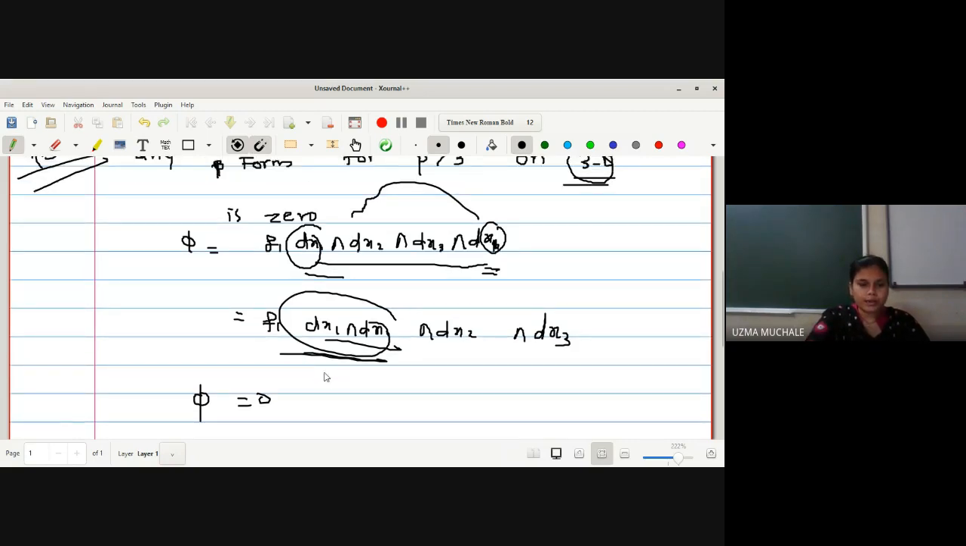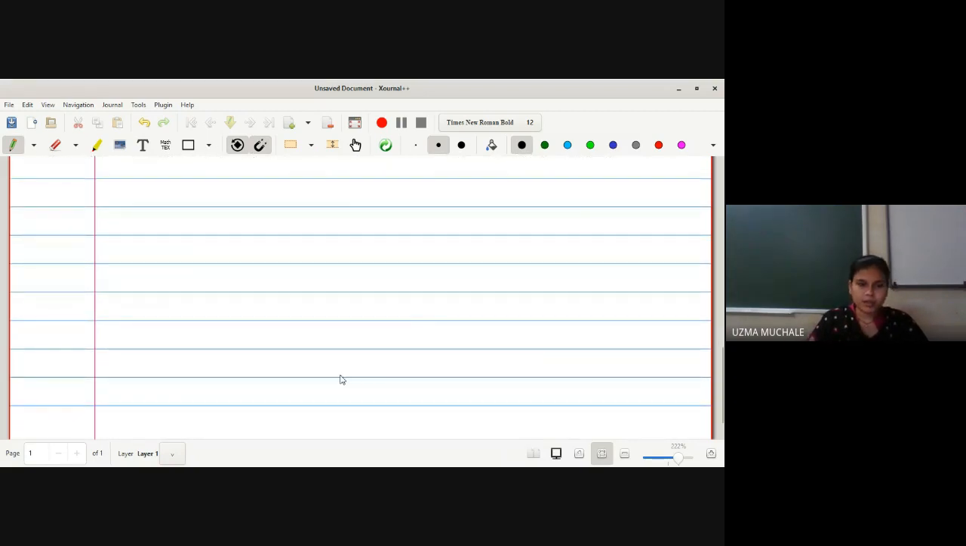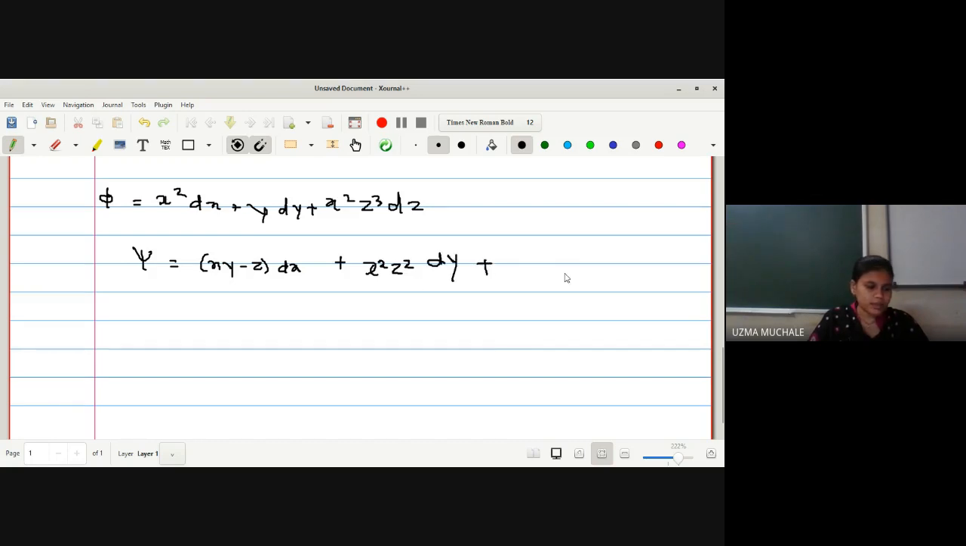Let me go for the next one. This is repetition, because we had a gap of 2 or 3 days, so I have repeated this. Let me go for the example. You can write the example with me. Phi is equal to x square dx plus y dy plus x square z cube dz, and psi is equal to xy minus z dx plus x square z square dy plus y dz. We have phi and psi.